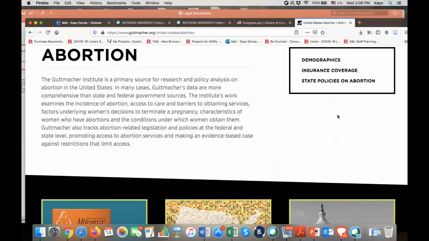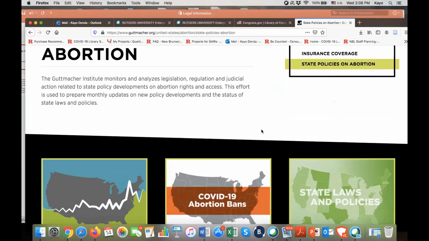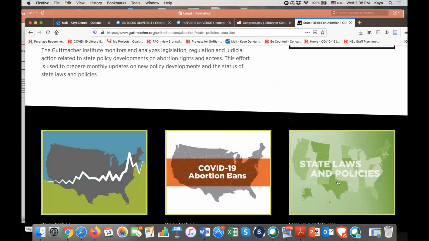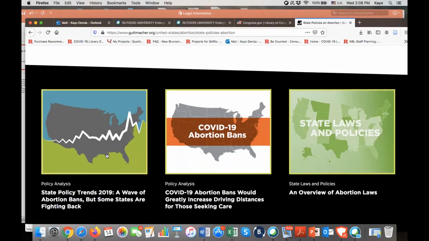And if you're interested in particular states, if you click on the third link, State Policies on Abortion, you are brought into this page where you can explore the state laws and policies. So what's going on in each state. As you notice, you also have very recent information about how COVID-19 is impacting the area of abortion, and policy trends in 2019. What is going on with abortion bans, how some states are fighting back, and so on.